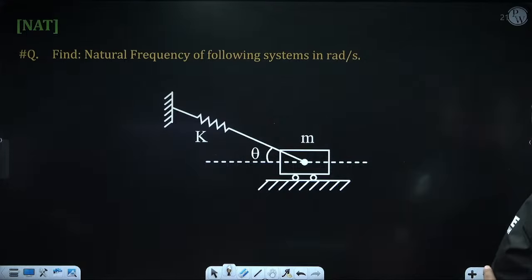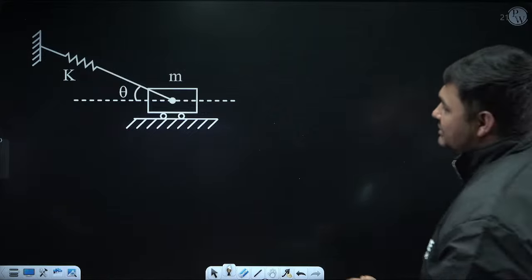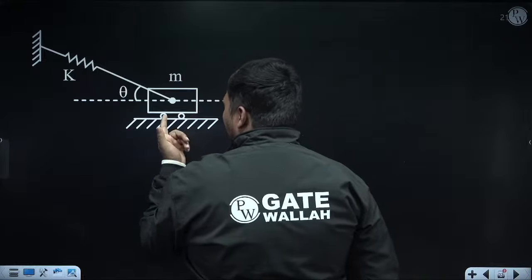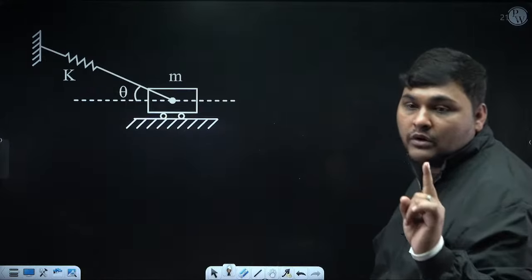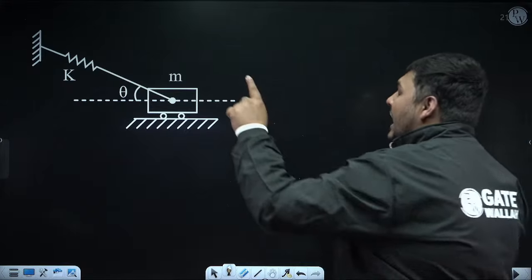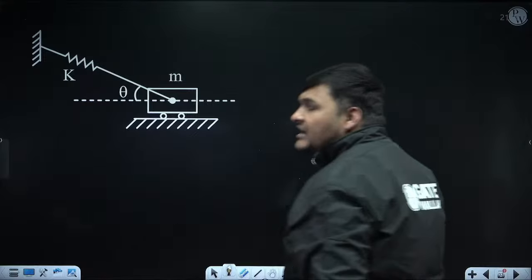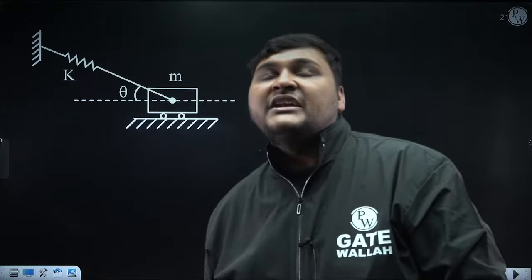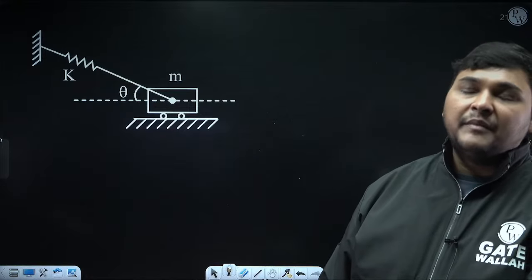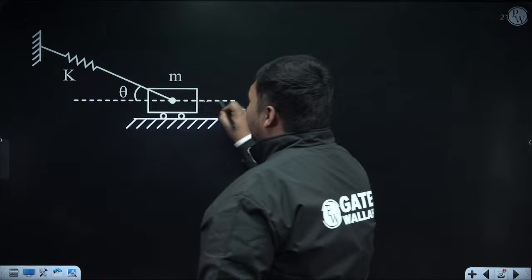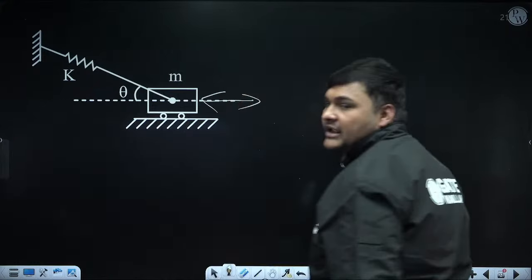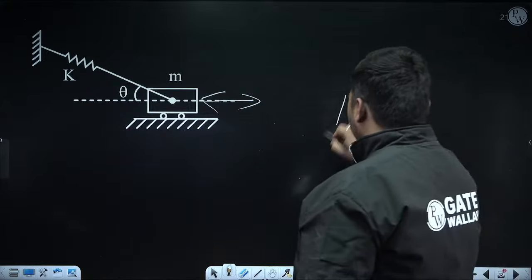See, here now, don't say it is the general case, because one spring is directly attached to the mass. If it were the general case, omega n would be root k by m. Try to recall, when I was discussing the general case, what I was saying: the spring should be directly attached to the mass. After that, the mass should vibrate in the direction in which the spring is aligned. After that, whether the diagram is horizontal, vertical or inclined doesn't matter. But see, here the mass vibrates in this direction, the horizontal direction, but the spring is not aligned in the horizontal direction. So it is not. If the diagram is like this, see.